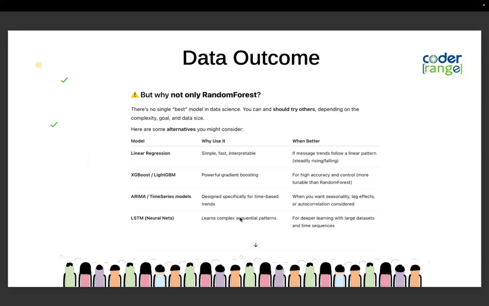Now we also get the question, okay, why not other machine learning algorithms, Venkatesh? Why not, you are saying, linear regression? Why not the other algorithms? We have a lot of other algorithms, right? Logistic regression. So why not that? Because there is no best model in data science, guys. Because you can and should try others depending upon the complexity, goal and data size also.